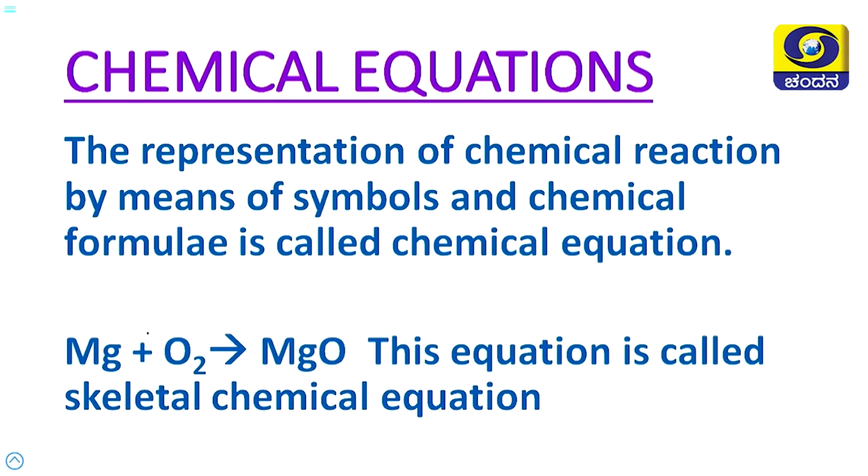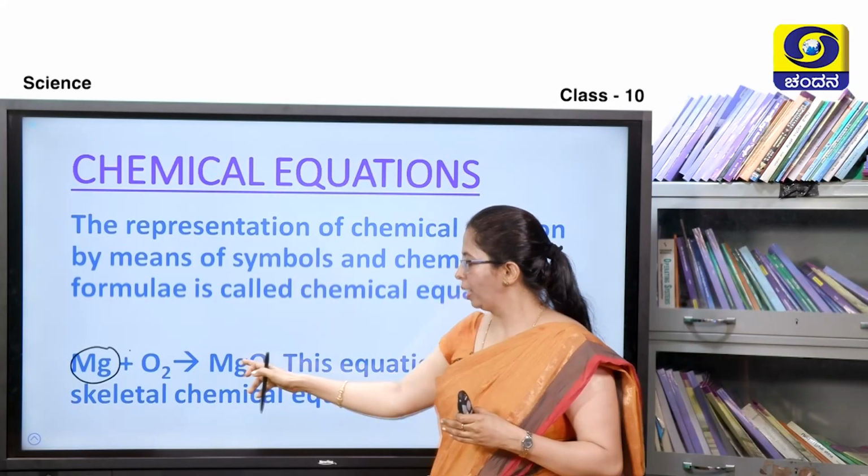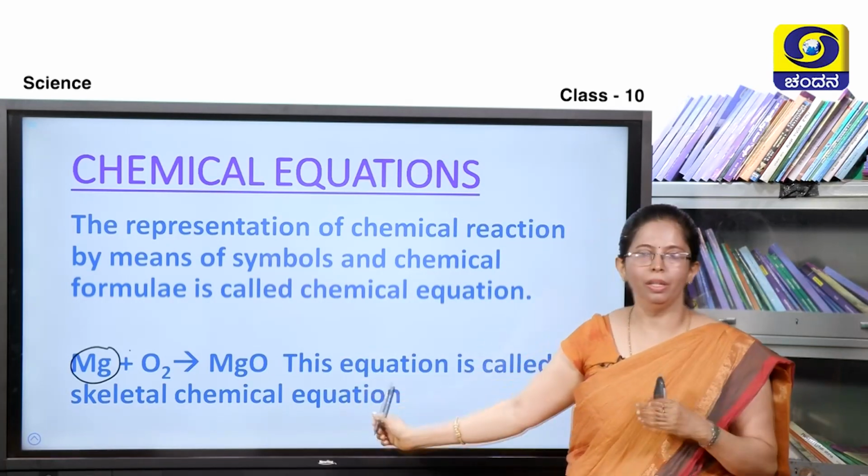Here for example, the formula of magnesium is Mg, oxygen is O2, and we have written a plus symbol. So, when there is more than one reactant, on the LHS we always write the reactants. Okay. On the right hand side, RHS, we write the products. This is called a skeletal chemical equation.